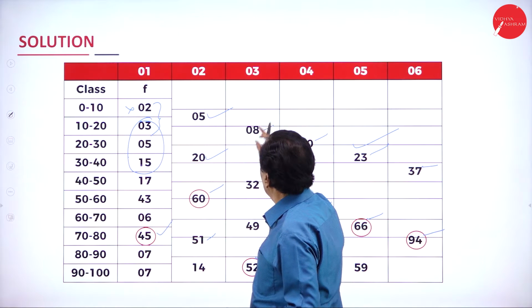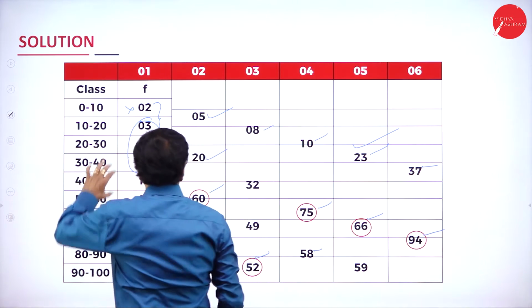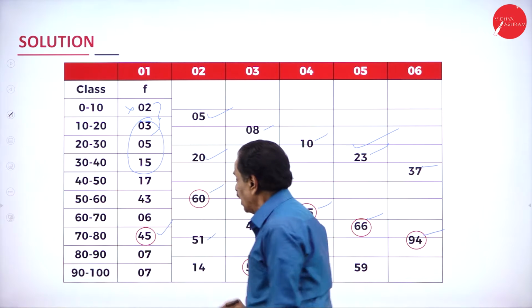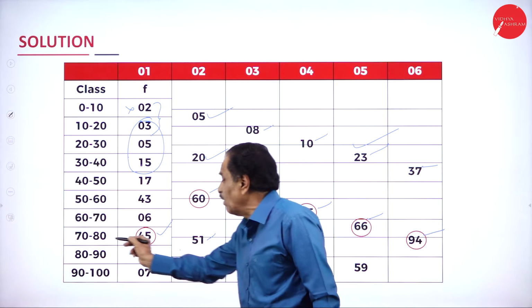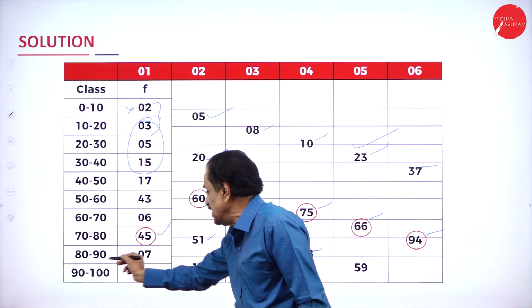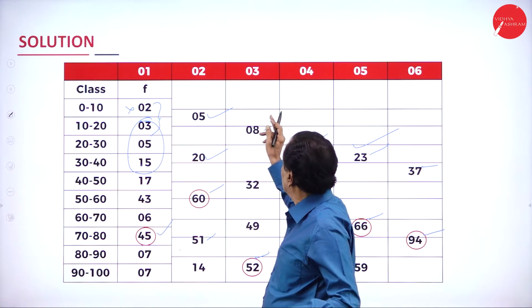This is over. Come back to number 3. Leave 1, next 3. Which is the highest one? 52. How has 52 come? 45 plus 17 is 52. How does 52 come? 70 to 80, 80 to 90. Which column? That is column 3.